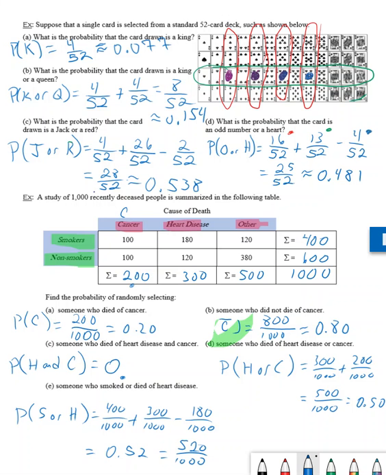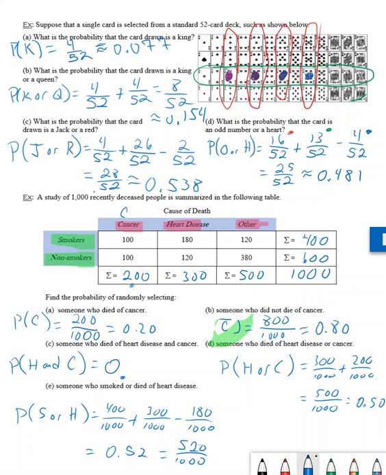Now, looking at Part D, somebody who died of heart disease or cancer. So if somebody died of heart disease or cancer, then let's use the formula that we discussed previously to say what's the probability of somebody that died of heart disease, that's 300 out of 1,000, plus the probability of somebody who died of cancer, that's 200 out of 1,000, minus the overlap. But remember, dying of heart disease or cancer was mutually exclusive, which means there was no overlap. So the probability in itself is just 500 over 1,000 to give us a probability of 50%.